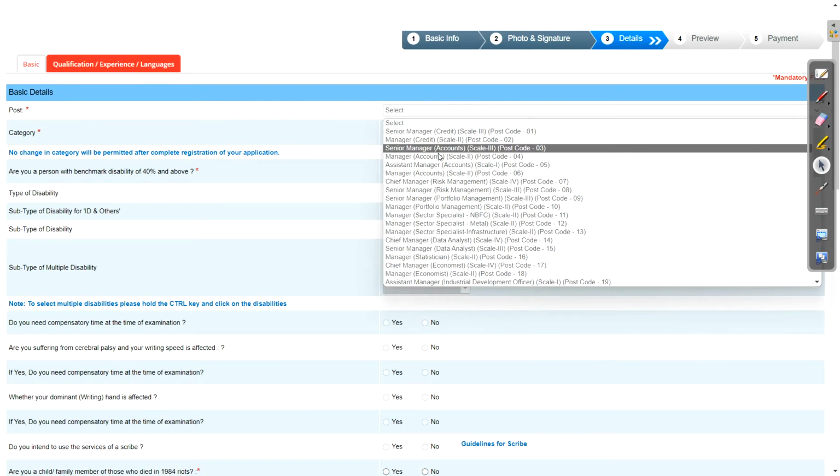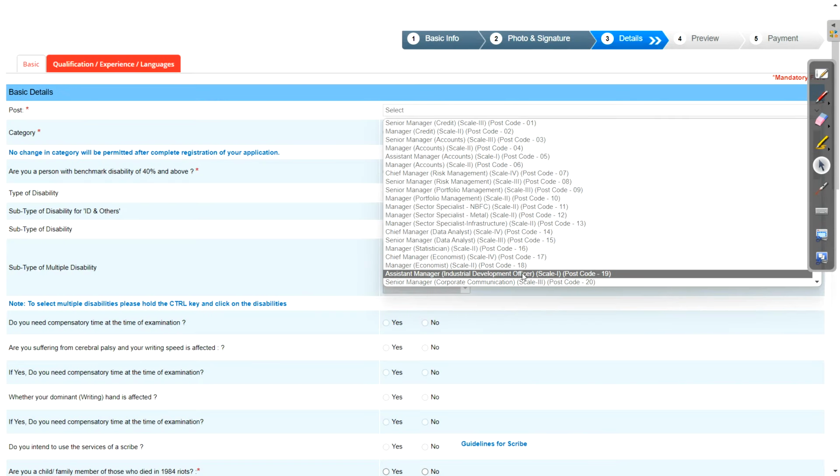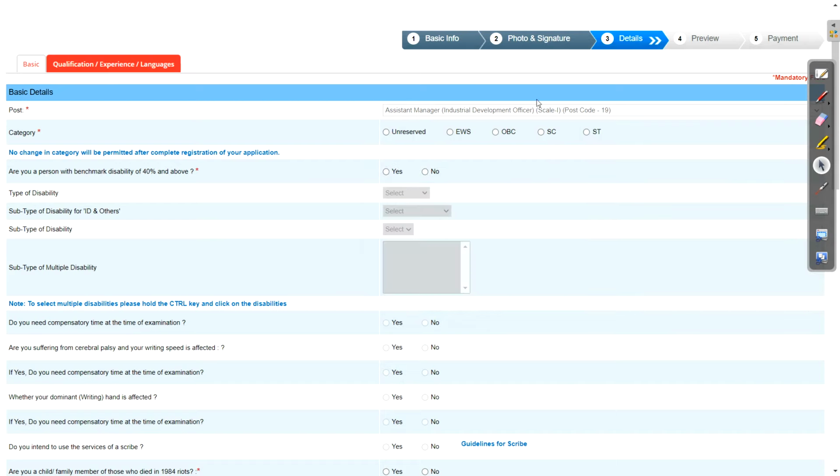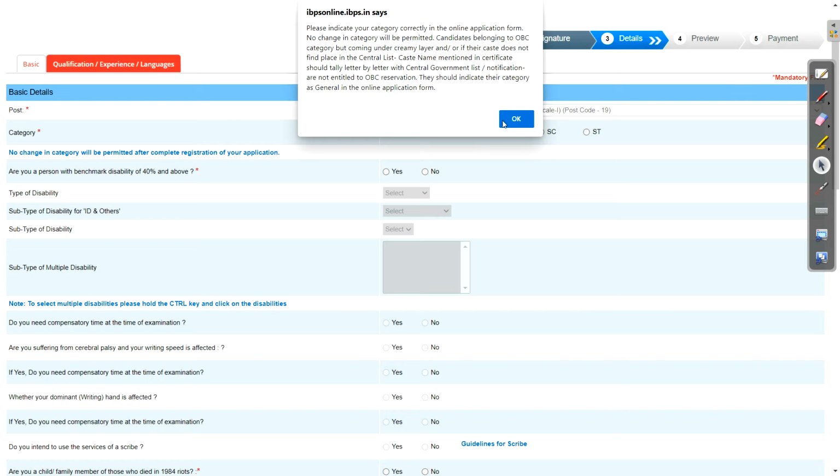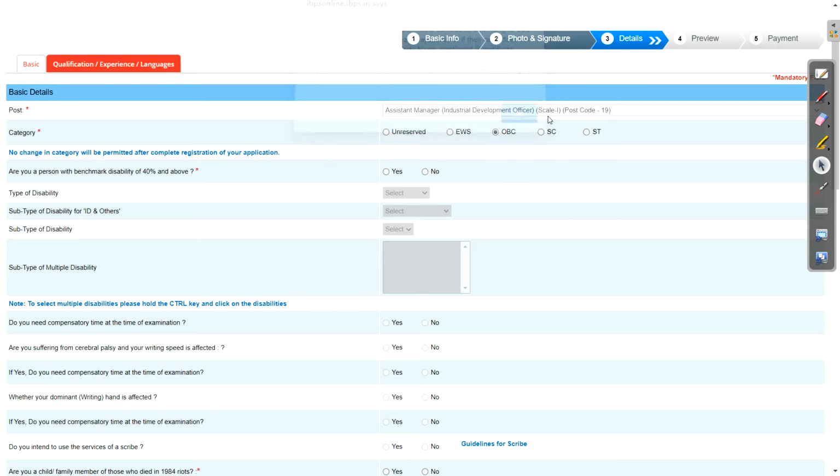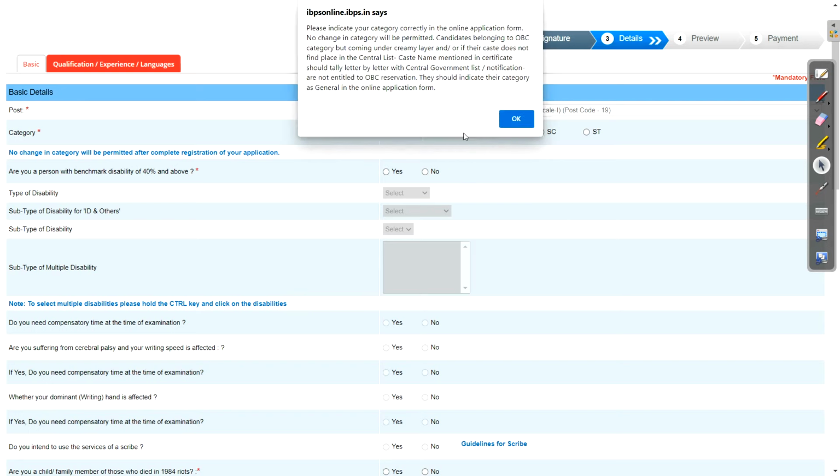The most important, our post is assistant manager industrial development officer. Okay, that is post code 19. So just carefully select that post only. Then select your category, whether unreserved, EWS, OBC. Okay, so suppose I select OBC, then here you will get information about your non-creamy layer certificate. Okay, and also in your central government list of category, your category name should be there. Okay, for SC also same, for EWS also same, that is you should have a certificate.